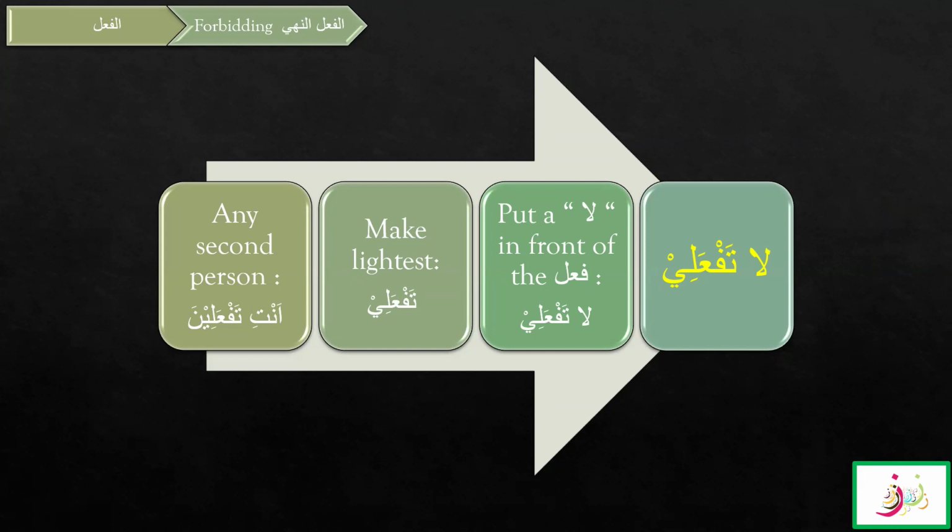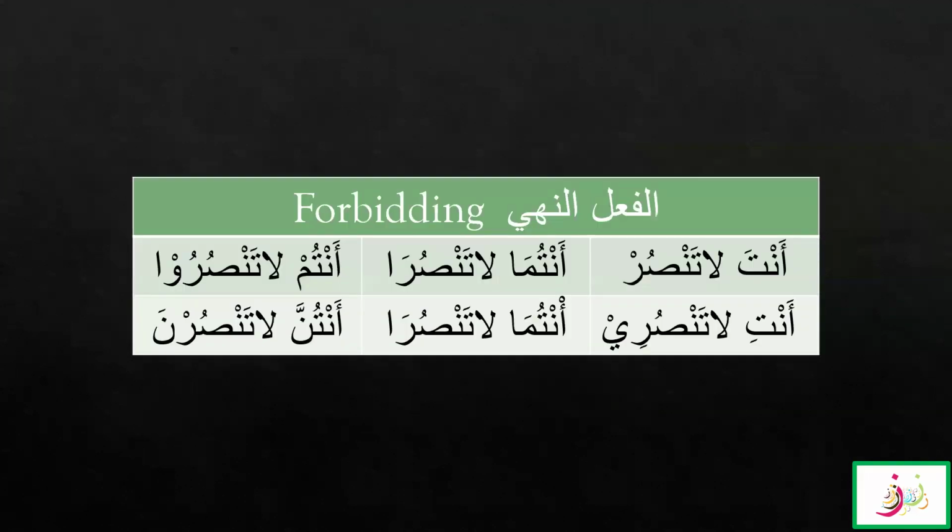If it ends with a Noon, we drop the Noon. The huna and antunna versions will remain the same, but here it is anti, so we drop the Noon. So it will be taf'ali. Now the last step was to put la in front of the fi'l. So put la: la taf'ali. So here it is changed into the forbidding tense. We started with the second person, then we made it lightest, and then we put la. So we can use these sighas to make the fi'l nahi tenses.